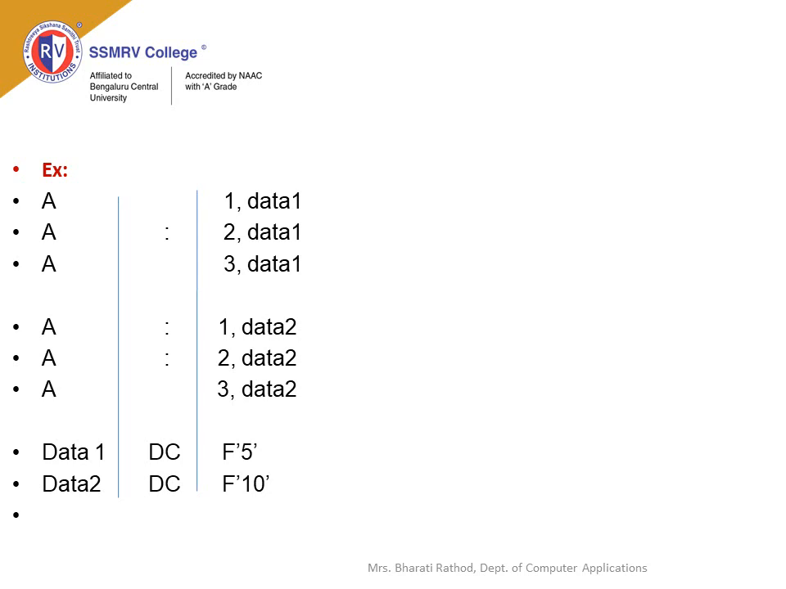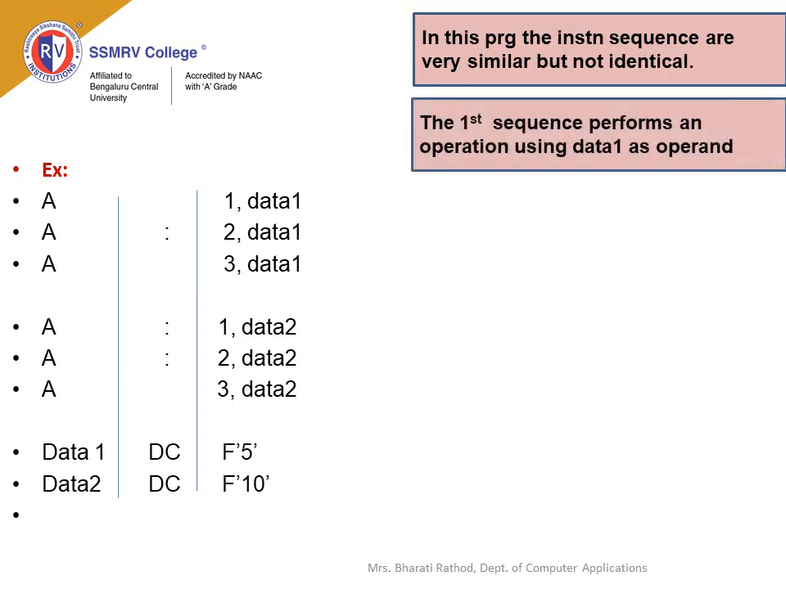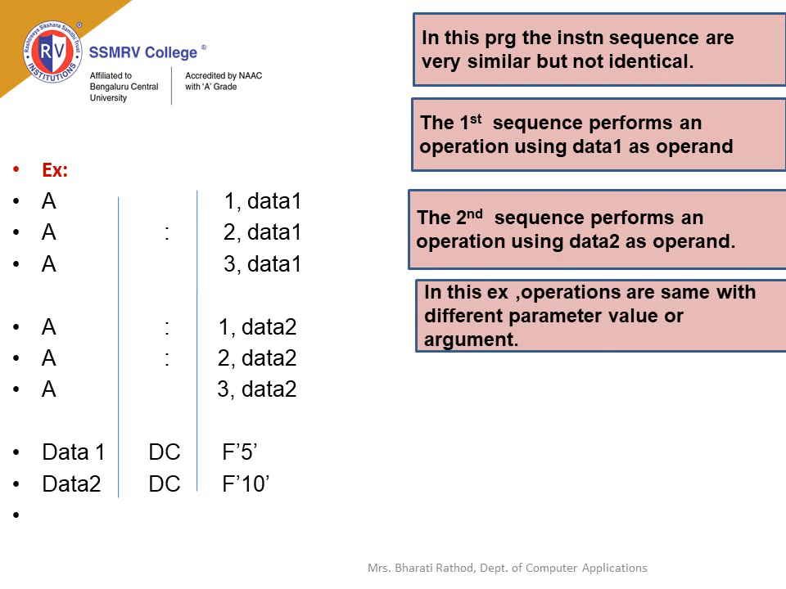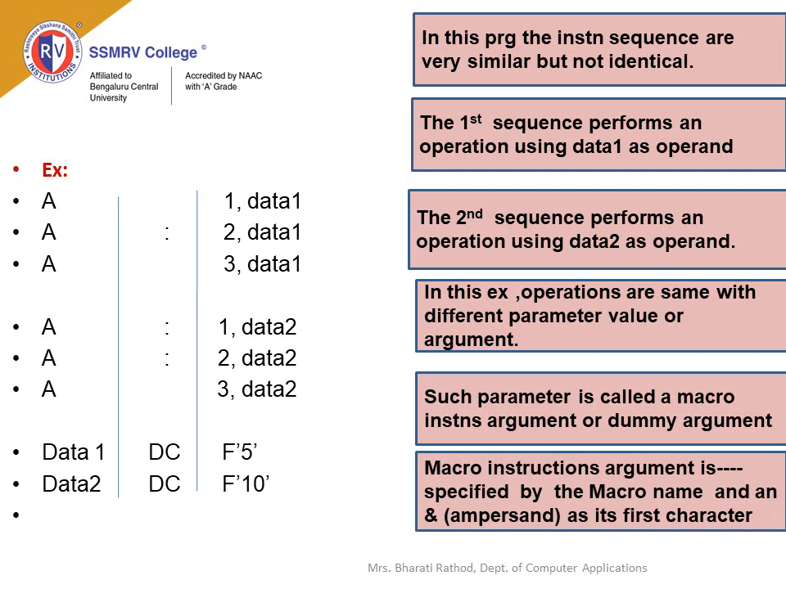In this program, the instruction sequences are very similar but not identical. In the first sequence, we have an addition operation using data 1 as operand. In the second sequence, there is an addition operation using data 2 as operand. In the example, the operations are the same with different parameter values or arguments. Such a parameter is called a macro instruction argument or dummy argument. A macro instruction argument is specified by the macro name and an ampersand as its first character.